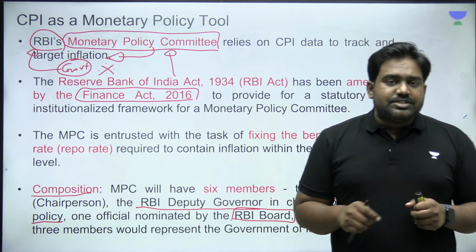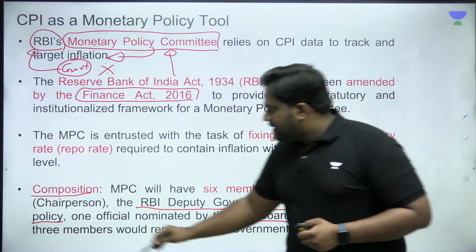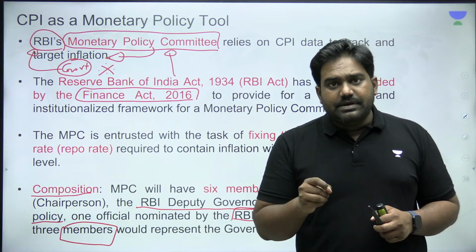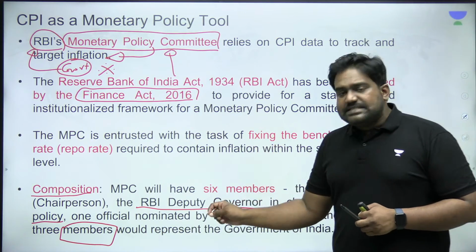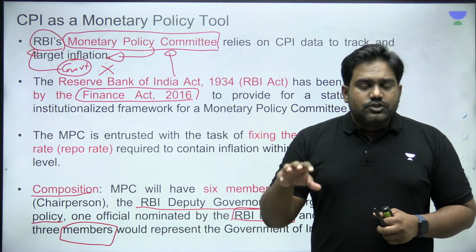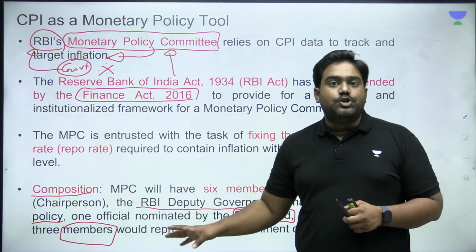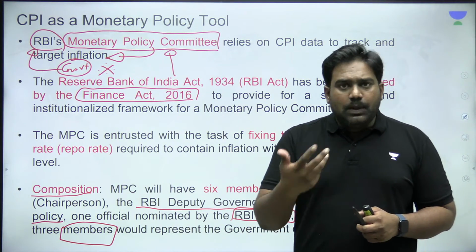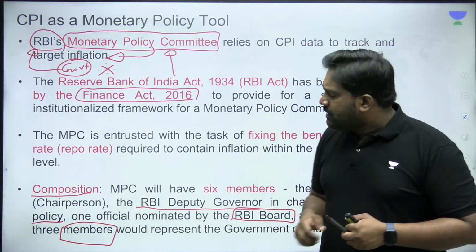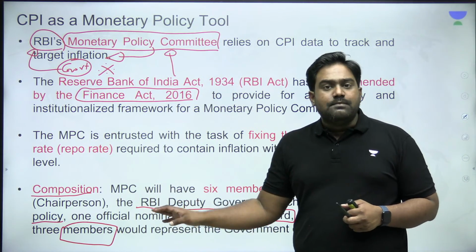The other 3 members are nominated by the government. That is, the Ministry of Finance will nominate 3 members, and this represents the government's representation in the Monetary Policy Committee. Decisions by the committee are made by majority. The 6 members will vote on the monetary policy stand of the RBI, and decisions are taken by majority.